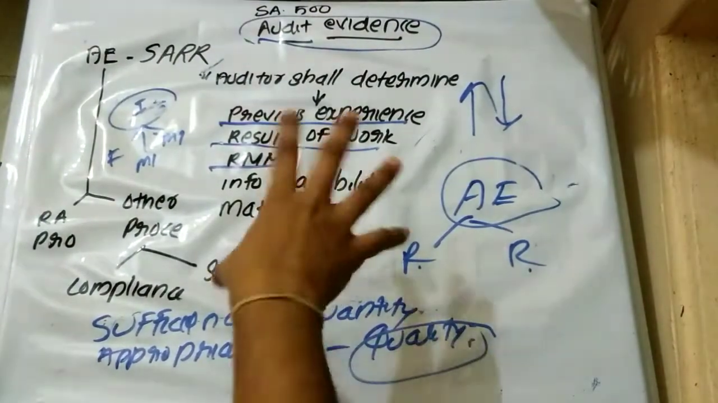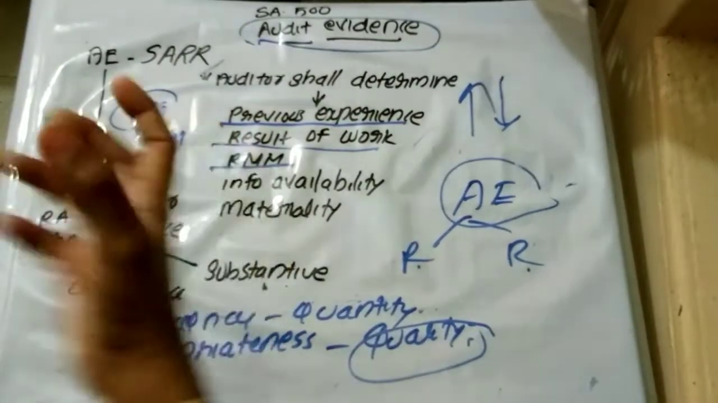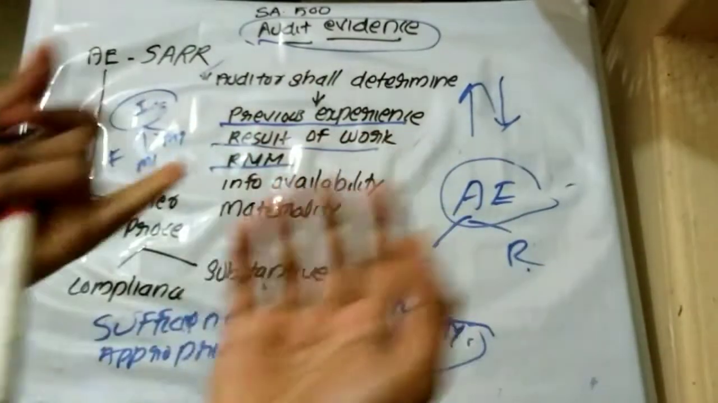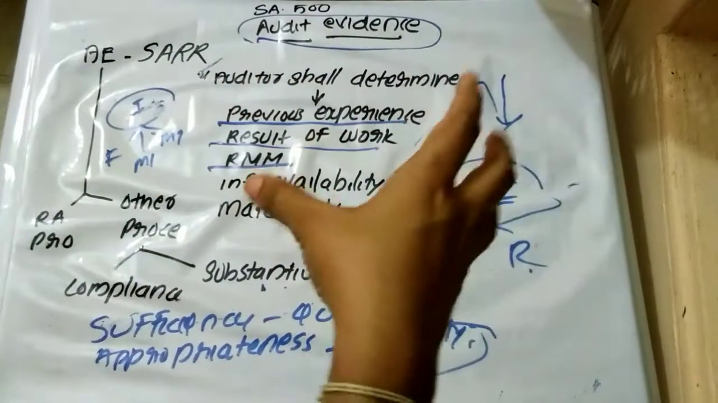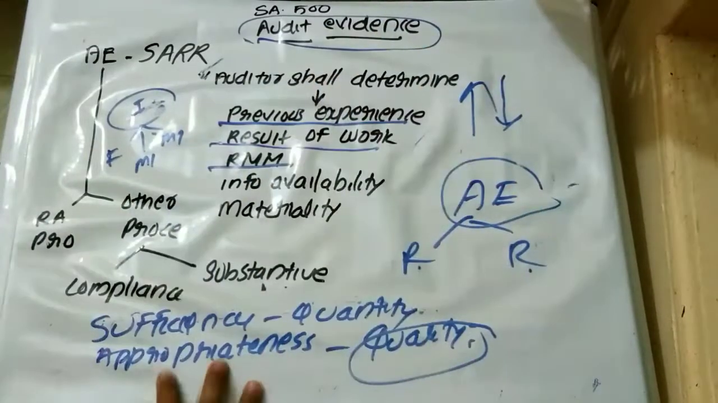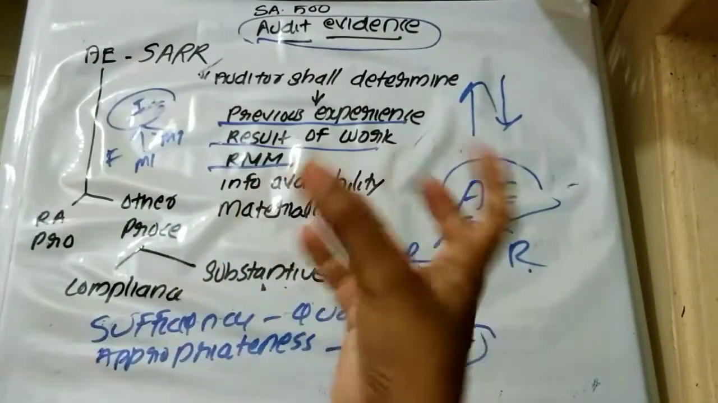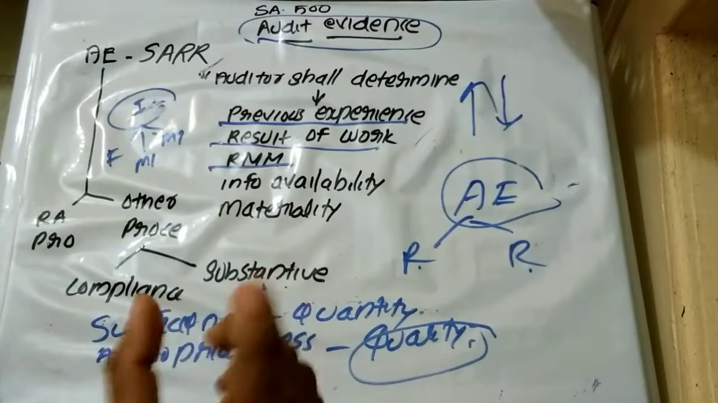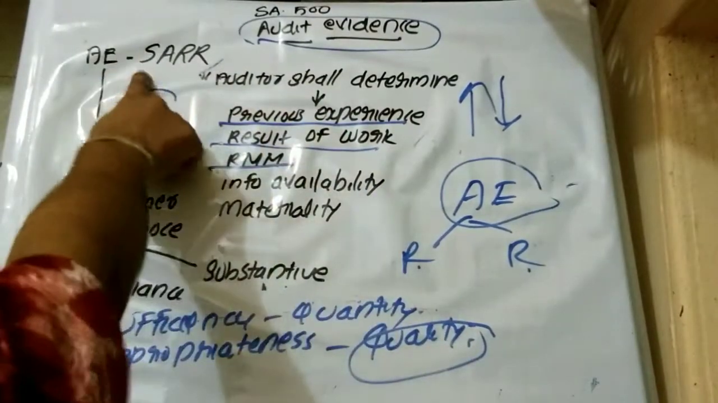Okay, so then risk of material misstatement and information availability. Suppose the auditor has obtained the Xerox copy and the original documents. In that case, the risk of material misstatement will be very low, because there is a chance of getting more reliable and relevant information. But there may also be situations where the auditor gets only Xerox copies and is not in a situation to obtain the original document. In that case, he has to obtain more sufficient, appropriate, relevant, reliable audit evidence. He has to apply more audit procedures.